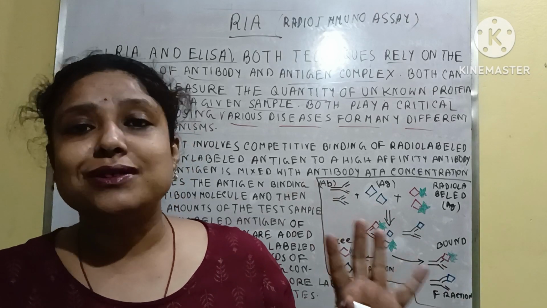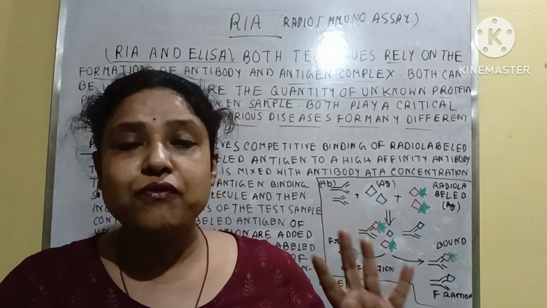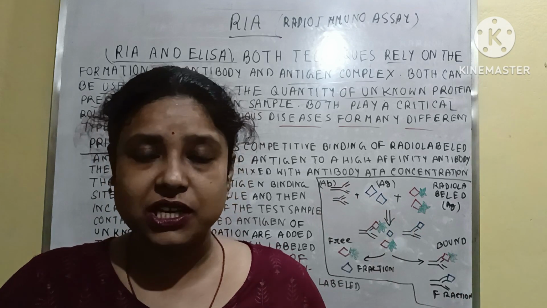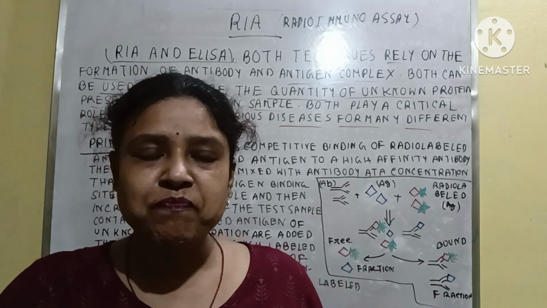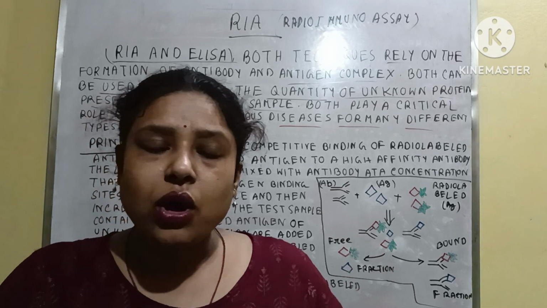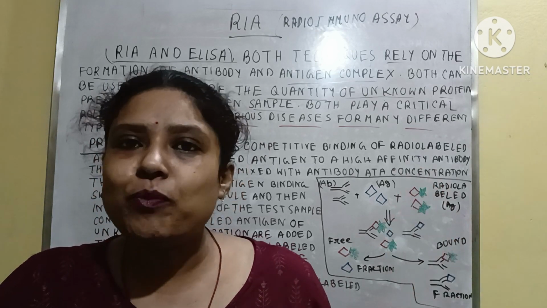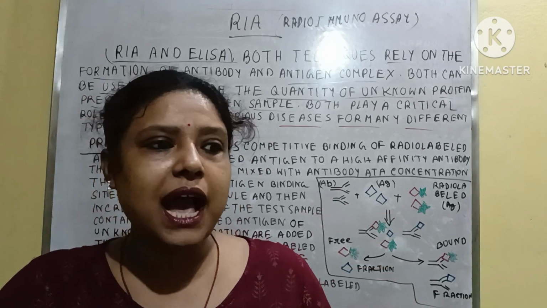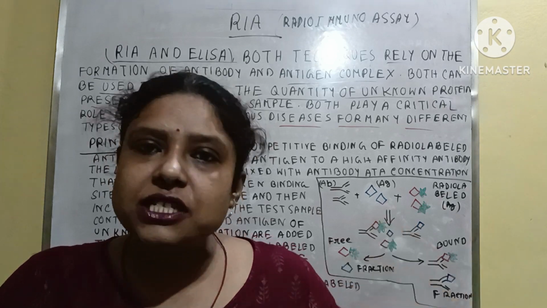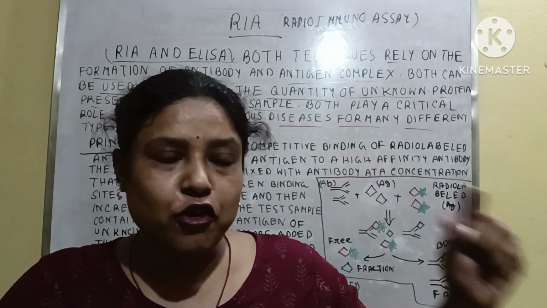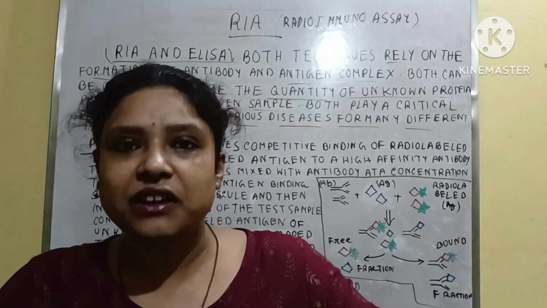So these two processes are generally used for identifying the unlabeled or unknown antigen that creates any disease in the body. Suppose any human being is infected with an unknown disease, and in that situation we have to identify the particular foreign particles by which they are infected.